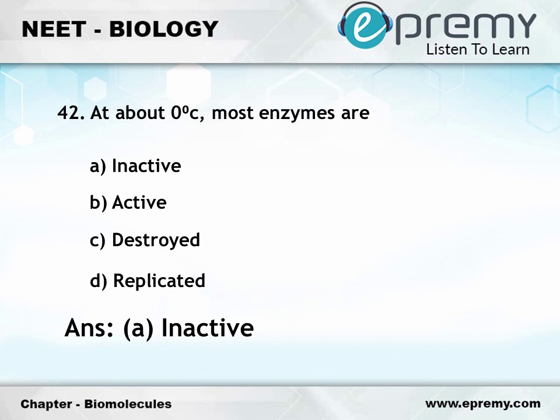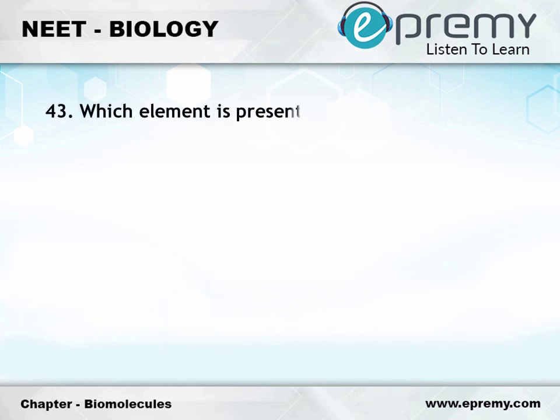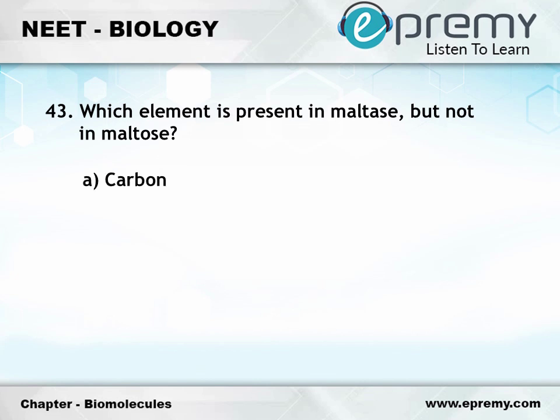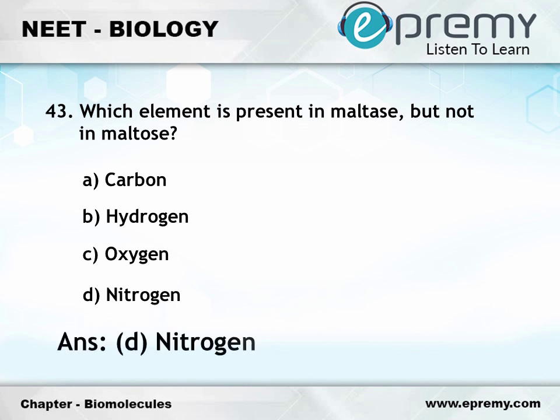Question number 43. Which element is present in maltase but not in maltose? Option A, carbon. Option B, hydrogen. Option C, oxygen. Option D, nitrogen. The answer is option D, nitrogen.